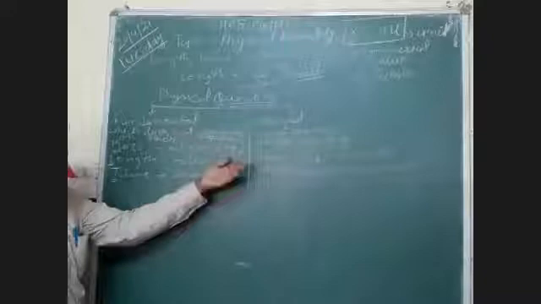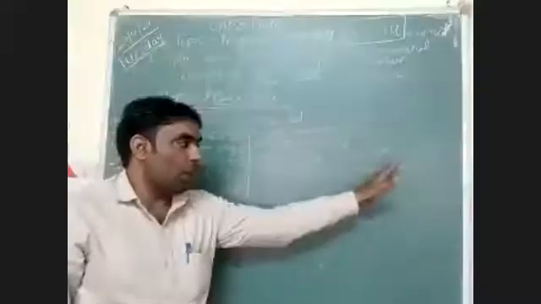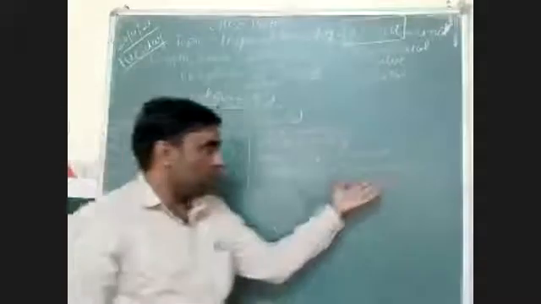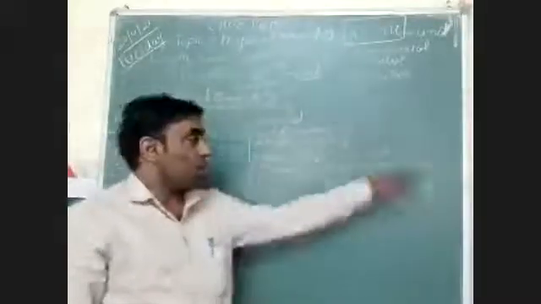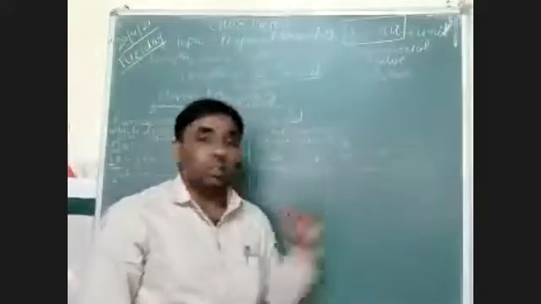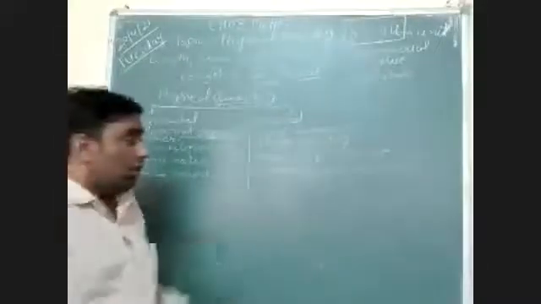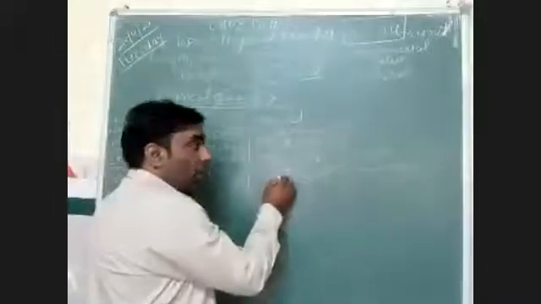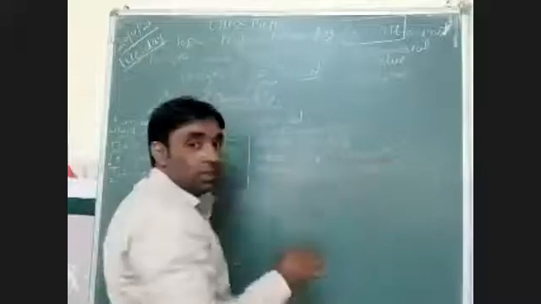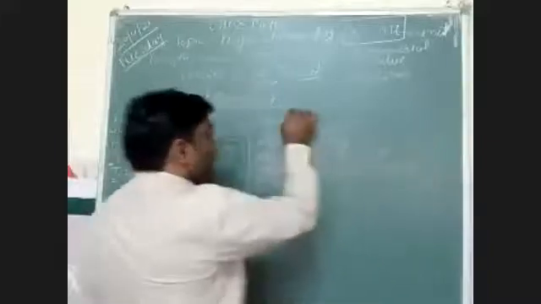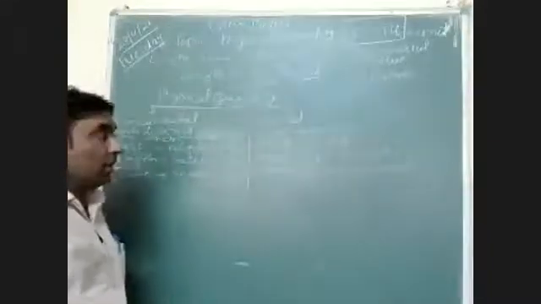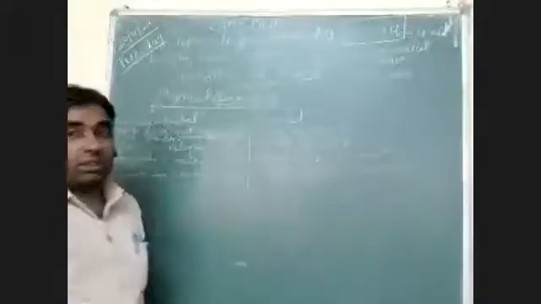Take an example like volume. Volume is length multiplied by breadth multiplied by height. Length is measured in meter, breadth is measured in meter, height is measured in meter. So meter multiplied by meter multiplied by meter. When we are multiplying meter 3 times, it means meter raised to the power 3, meter cube. So these are the derived quantities, and these are their units. So units of derived quantities are known as derived units.